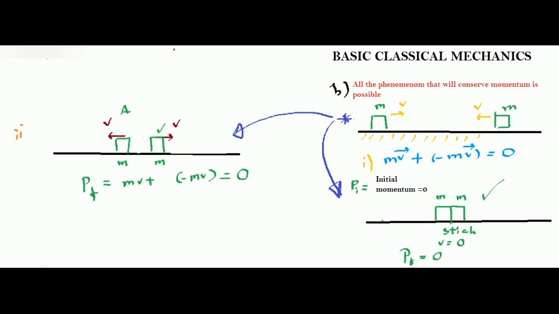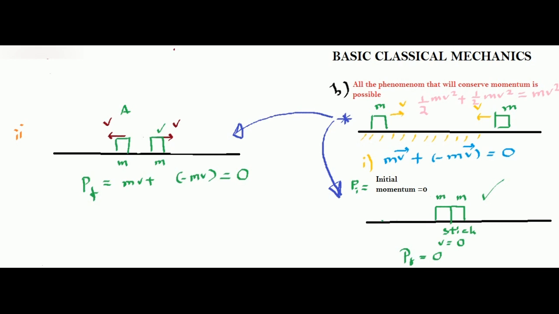Let us calculate the energies. What is the initial kinetic energy? In this case, the total kinetic energy is half m v square for the first one, and again half m v square for the second one. So the total kinetic energy of these two objects was mv square.